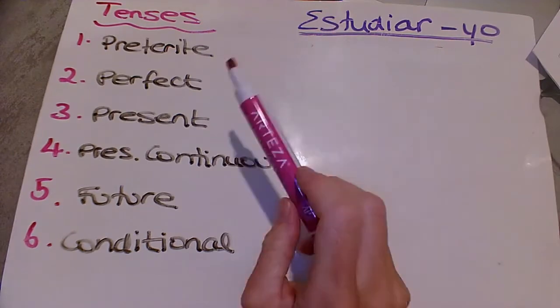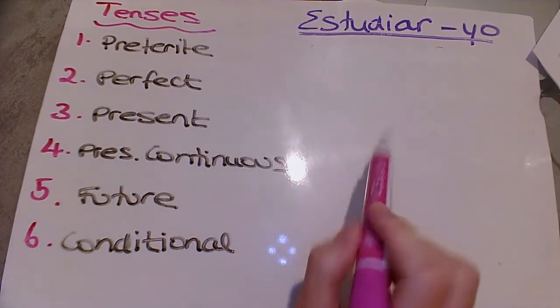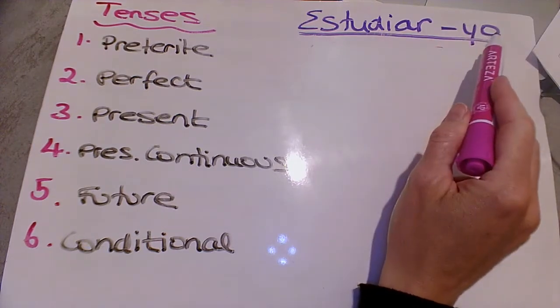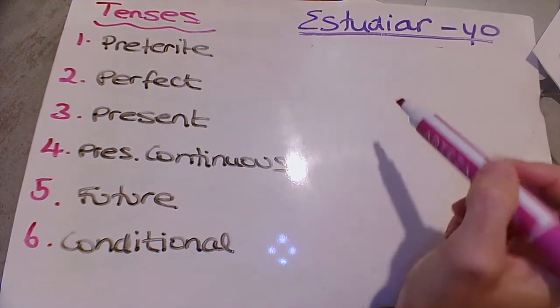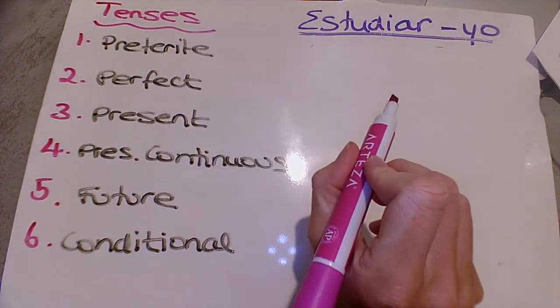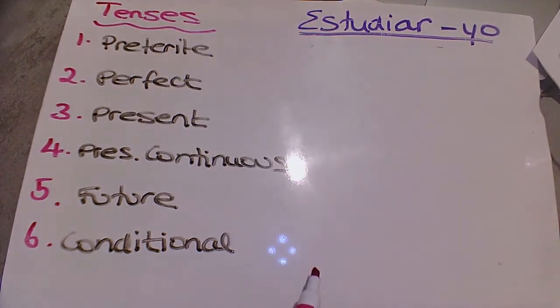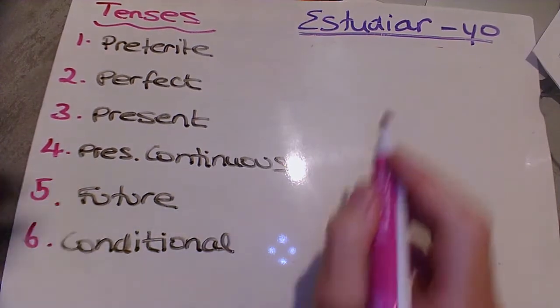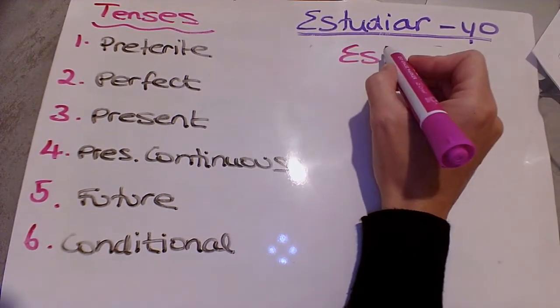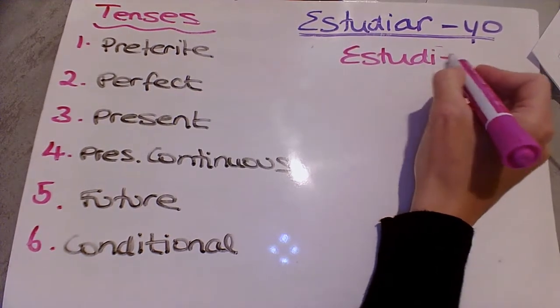And like I asked you to do last week, I'm just going to ask you to do a quick recap. I want you to use estudiar, and I want you to use yo, so the I form of estudiar. And I want you to put it into these 6 tenses. So you can pause the video now, write them out, see if you remember them, just so you're familiar with the 6 tenses. ¿Vale? Okay, so your answer should be estudié, I studied.